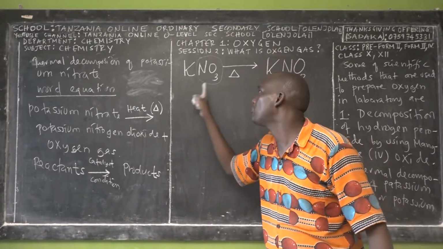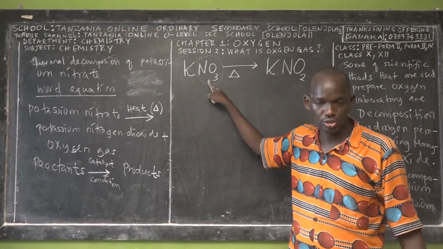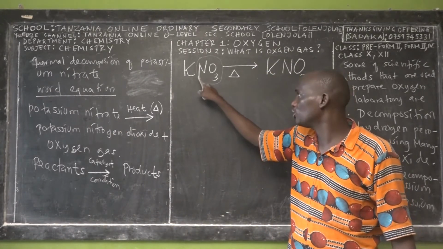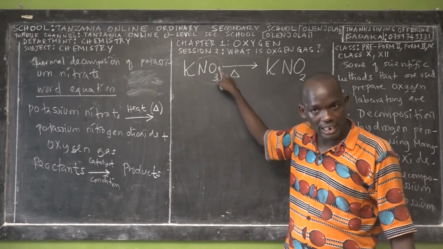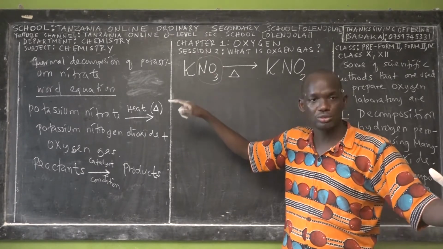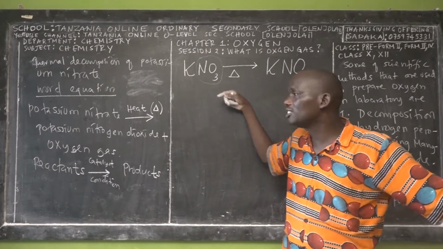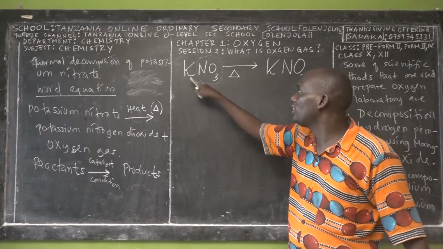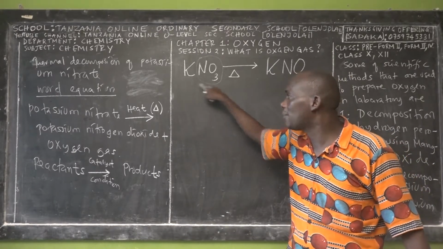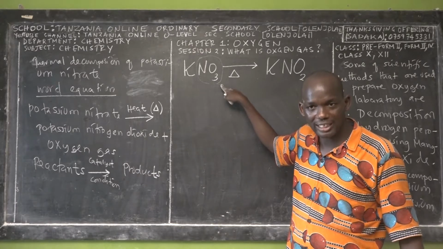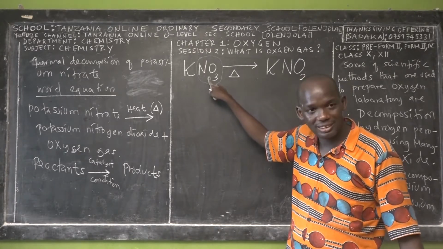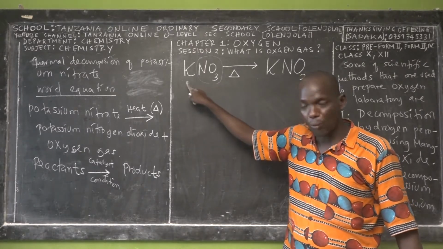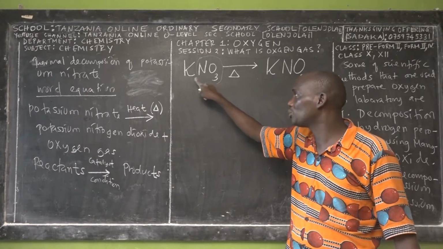So this is a compound. It's not an atom. Nitrogen is an atom, oxygen is an atom, but here we have a compound. Even potassium nitrate is a compound. Are we together? When elements combine, we form a compound.